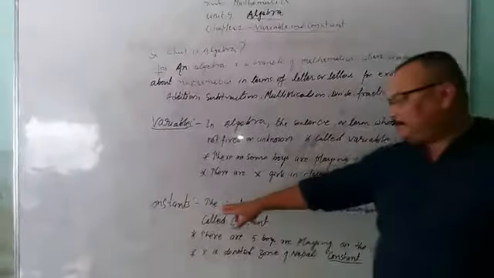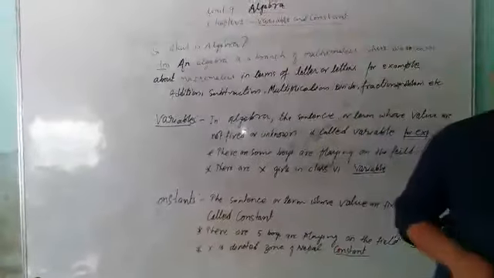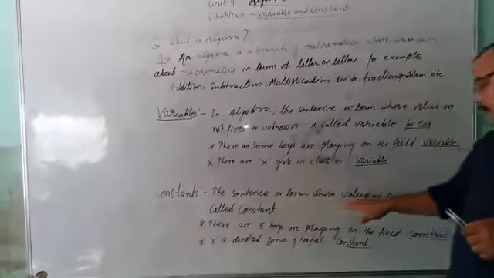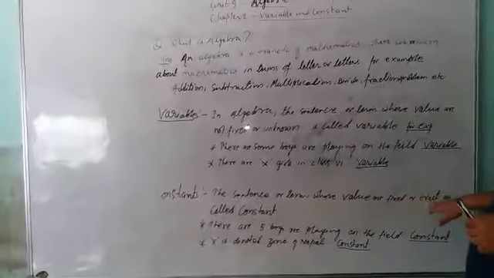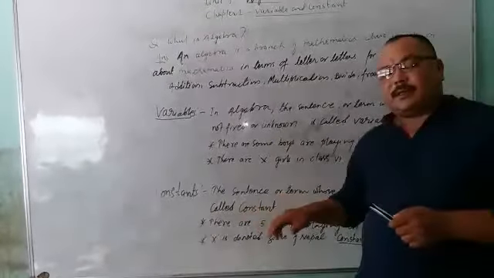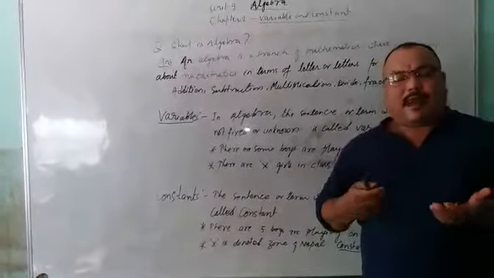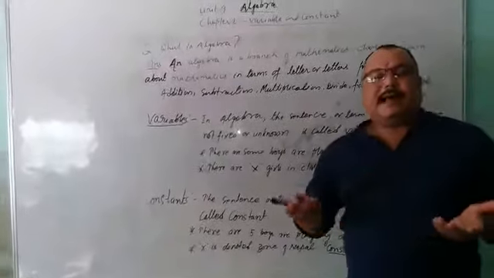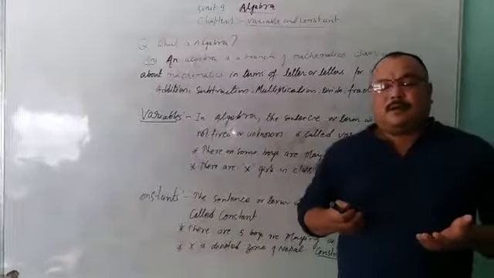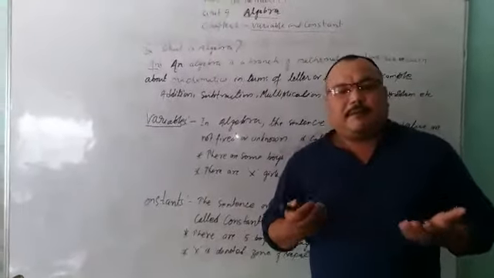Similarly, constant means the sentence or terms whose value is fixed or exact. For example, there are some districts of Nepal.